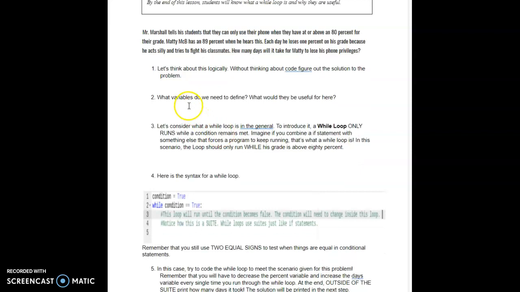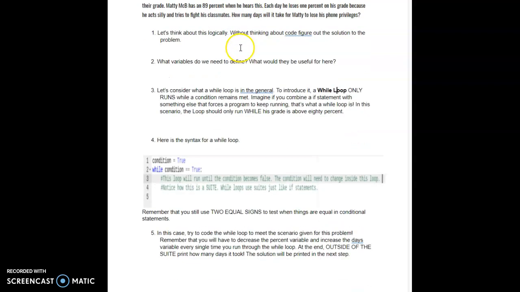Alright, so the second step here is all about what variables we're going to be using. It's important to look at this, and we know that there's going to be a variable for your grade. You could potentially use a variable for days, but I don't think that's necessary. How about that? But we're definitely going to need a variable for percent, so that would be useful to keep track of this as you run through.